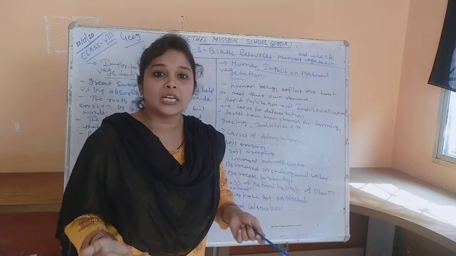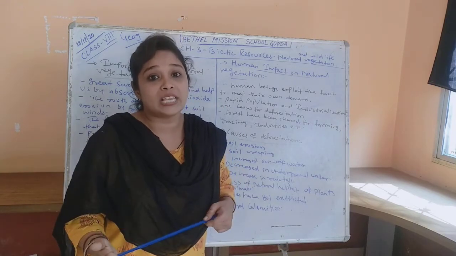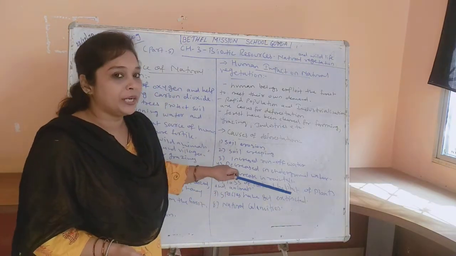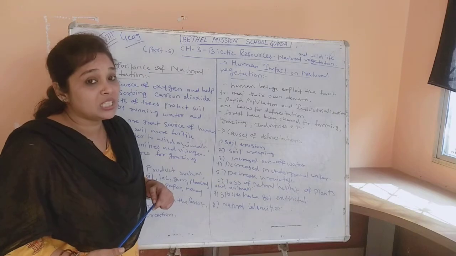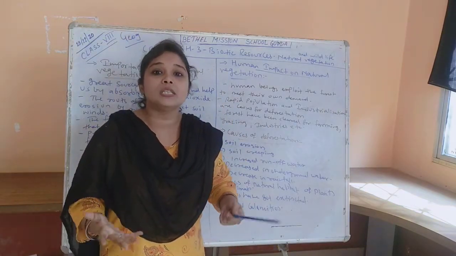Okay, and because of the cutting down of trees, it has a negative impact on the environment, and temperature is rising very much, and we have low rainfall because of that. Loss of natural habitat of plants and animals. As you can see, forest provides shelter to many animals and plants.